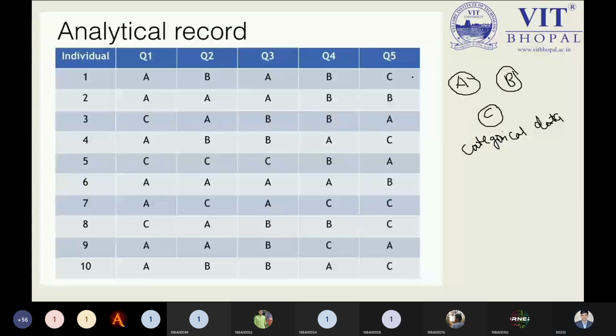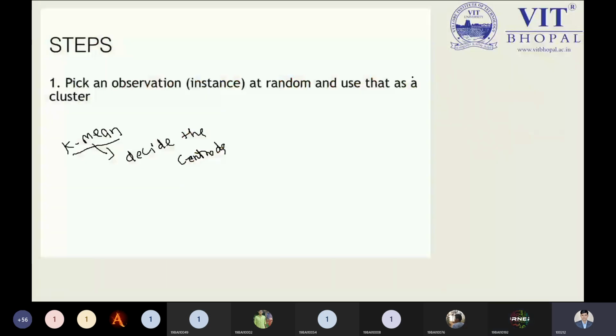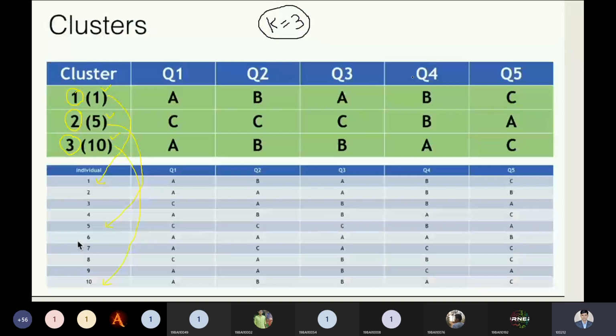So K-mode. Can you show the clusters? Yeah, you can identify the clusters over here. See, we have 1, 1, 5, 5, and 10. Okay, 1, 5, 10. No problem. You can see it like this: 1, 5, 10.